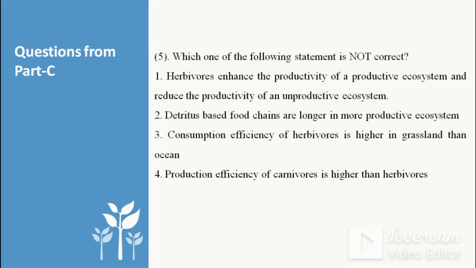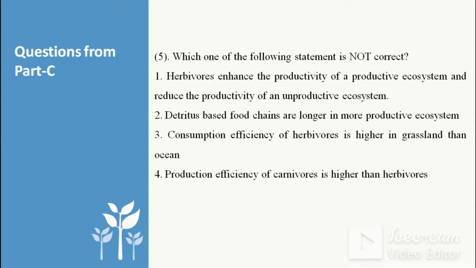So now next question is, which one of the following statements is not correct? Okay, so herbivores enhance the productivity of a productive ecosystem and reduce the productivity of an unproductive ecosystem. So we will discuss it later. Then detritus food chains are longer in a more productive ecosystem.